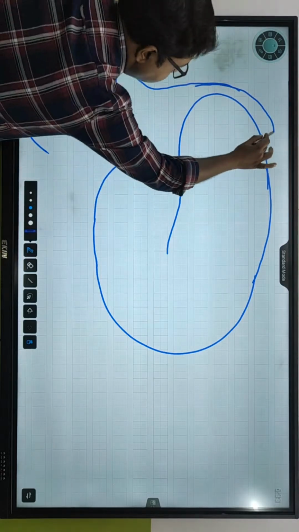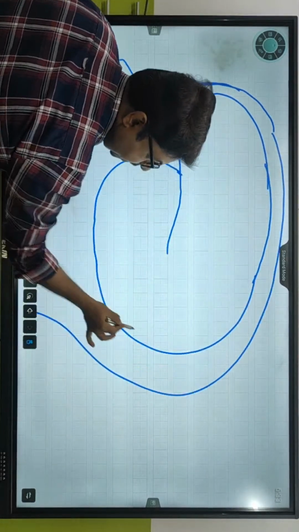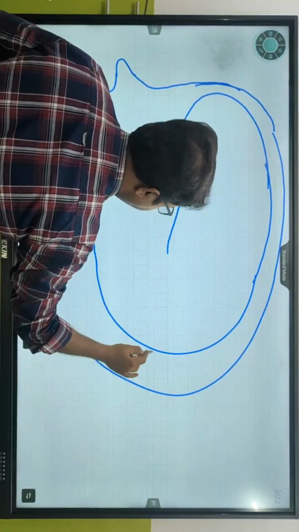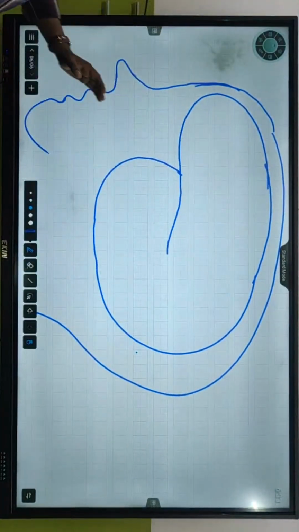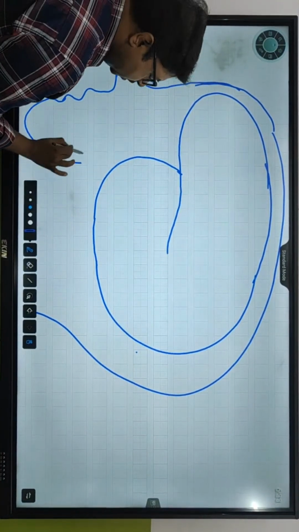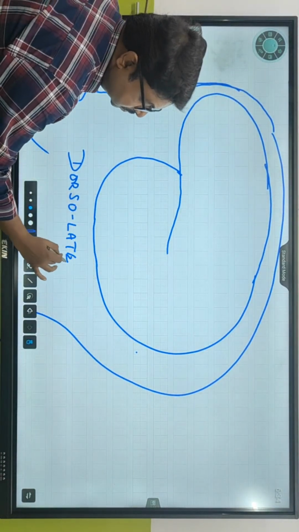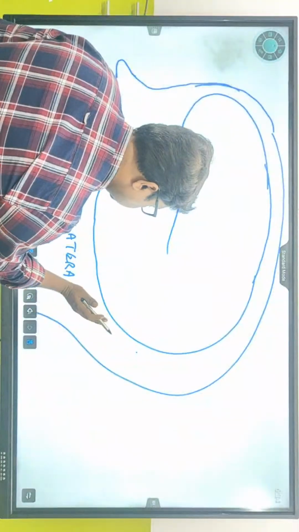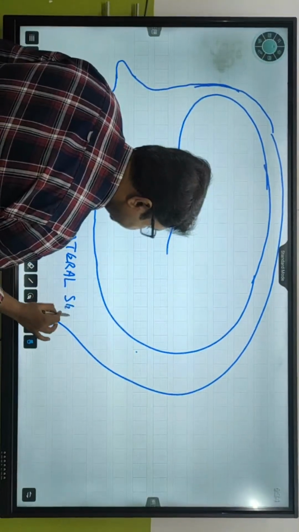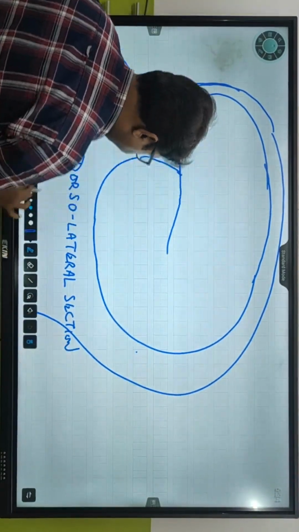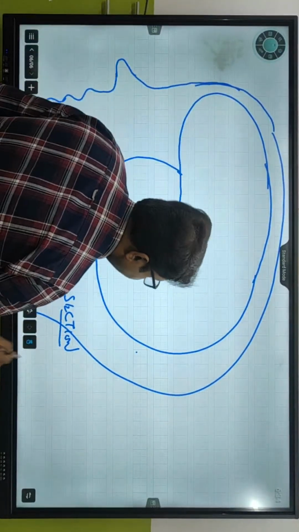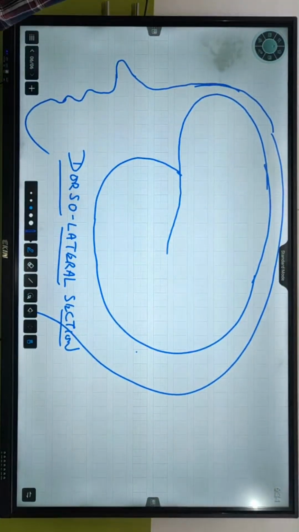हाँ. So this is the back side of the brain, okay, back side of the head. So समझ में आ रहा है ये position? This position is dorsolateral section. Dorsolateral section of the brain. समझ में आ गया? समझ में आ रहा है ना?